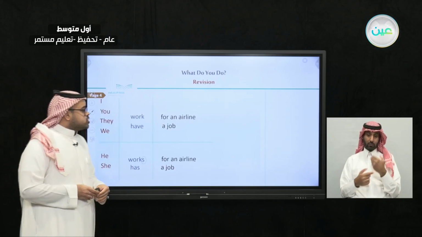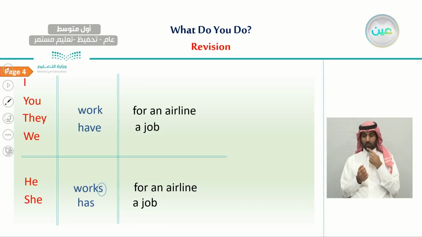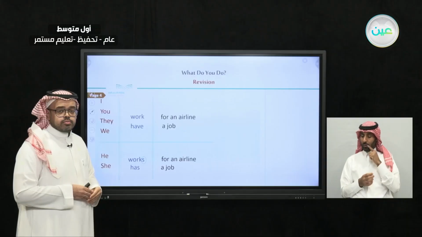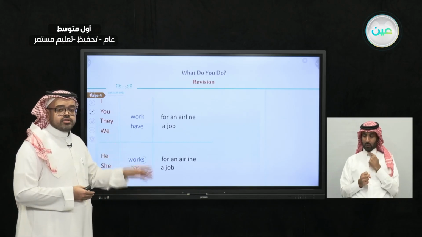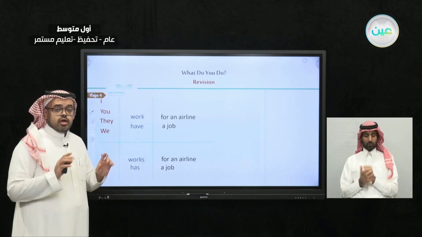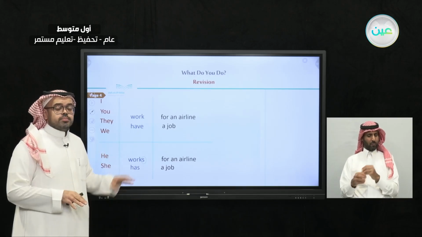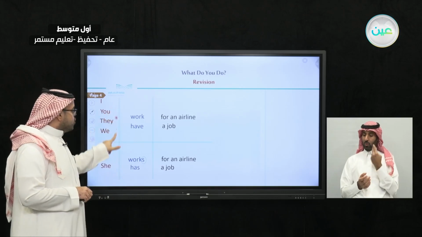And also on page 4, we have talked about sample sentences like this, for example. We said that whenever we use those four pronouns, I, you, they, or we, we don't have to add anything to the verb. We just leave the verb as it is. So we say, I work for an airline company. You work for an airline company. You can also say, I have a job. They have a job. We can also say this. We don't add anything to the verb if we are using those four pronouns.